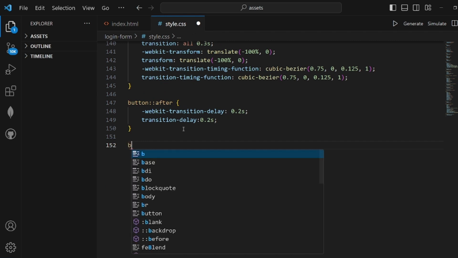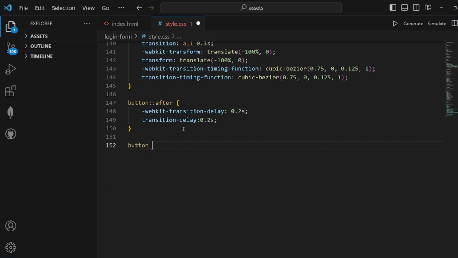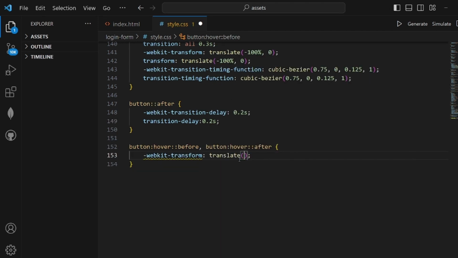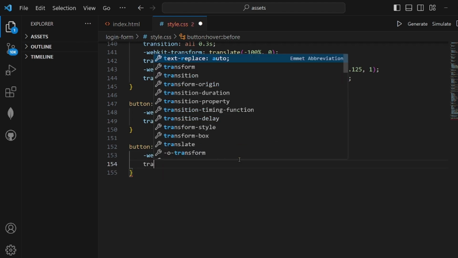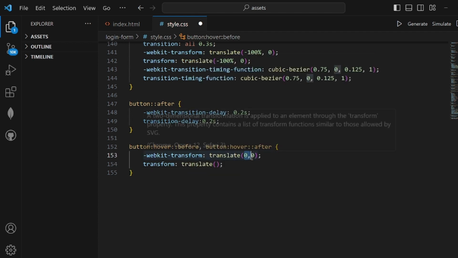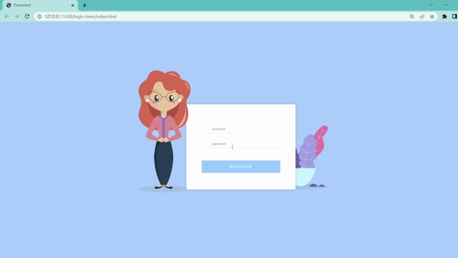After the button after, we have button hover before and button hover after, both of them here. Okay. WebKit transform should be translate 0 and 0. Then transform should be translate again 0 and 0. And I think that's pretty much it. This will work, and as you can see, we have a nice login form. That's all. Thanks for watching.